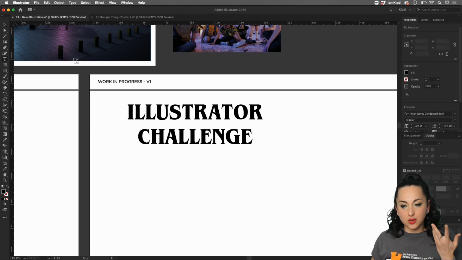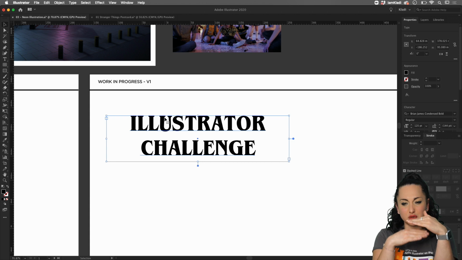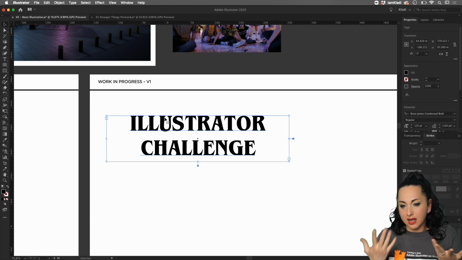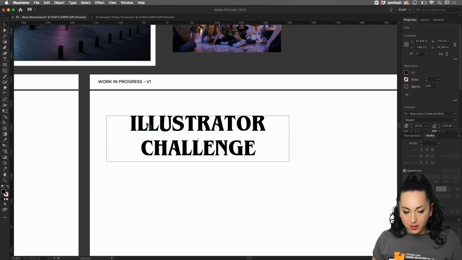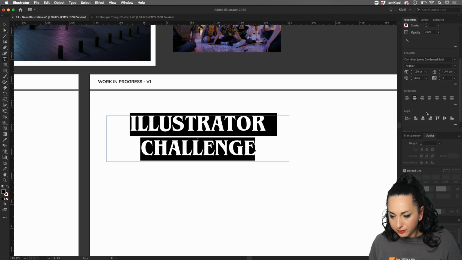Now, there are two things that you can do. For example, I can see that the space between Illustrator and challenge is a little bit too wide. So I really want to bring together the text. How do I do that? Very simple. I double click on the text, and then I go back to my properties panel here on the right on my workspace. And I'm going to work in here with the space in between.